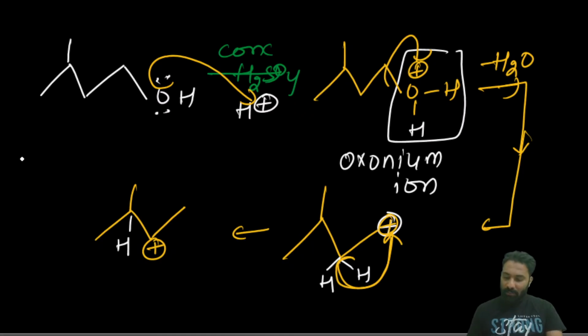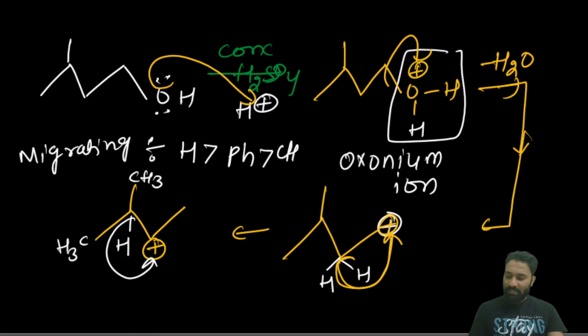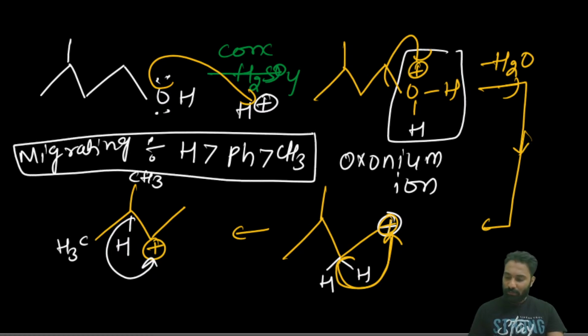Then after that, still we can make a more stable carbocation. Here we have to remember the migrating aptitude. Migrating aptitude also will play a very crucial role. Here we have CH3, here CH3, and here hydrogen. You may ask, sir, why are you not migrating the CH3, why only the H? If I migrate the CH3 here, again it will generate only a 2 degree carbocation, so there is no use in migrating the CH3. So only the hydrogen I will migrate. According to the migrating aptitude, hydrogen is first, then phenyl, then CH3. This is the migrating aptitude you have to remember.